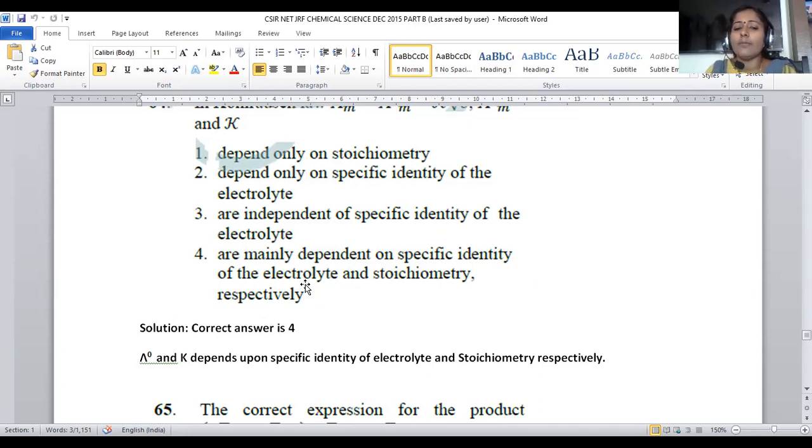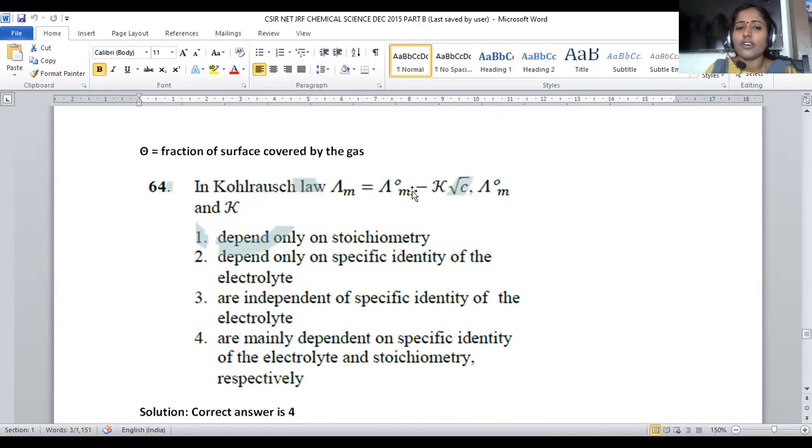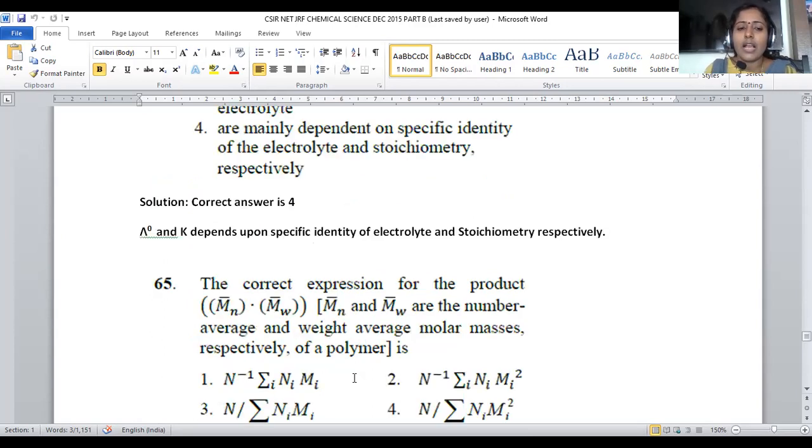An electrolyte is any compound that can dissociate into ions and carry electrical charge. And stoichiometry, in the sense, if we balance the equation in terms of number of moles, number of electrons, number of atoms, everything in a balanced equation, that is said to be stoichiometry. So here, specific identity and stoichiometry are the major parameters in order to define Kohlrausch law. So for question number 64, option number 4 is the correct answer.